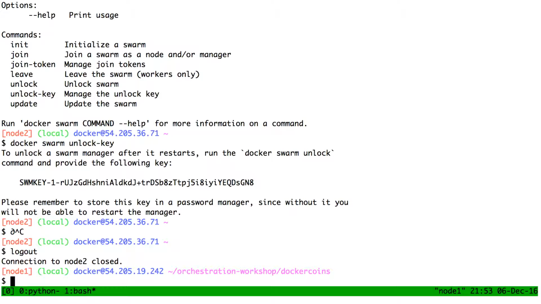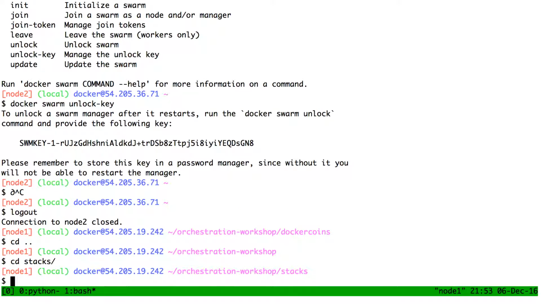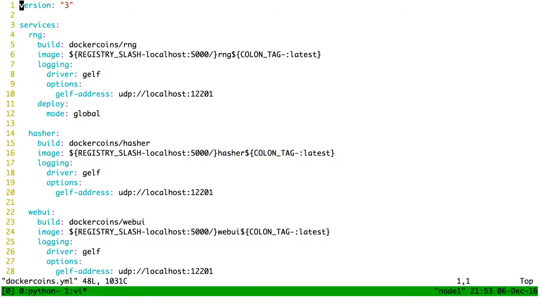So I'm going to go to my stacks directory and have a look at dockercoins.yaml. For each service, I have both build and image lines. So at first, we're like, wait, I thought you had to be one or the other and not both. Well, you can have both, and it makes complete sense. It means the RNG service is built from the RNG directory, and the image should be named localhost:5000/rng.